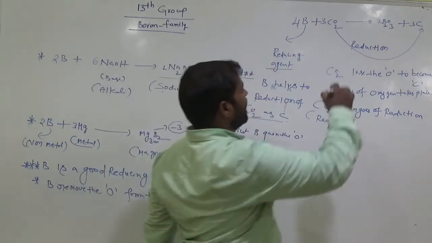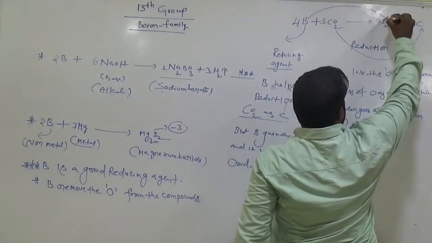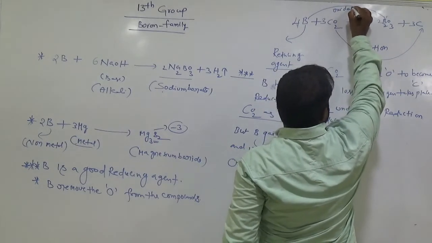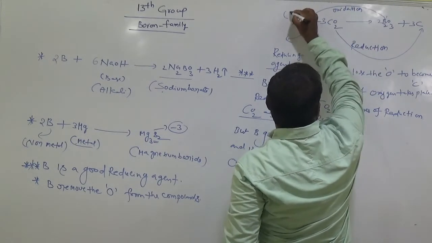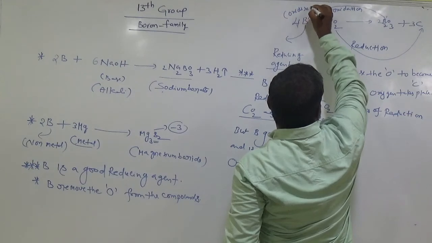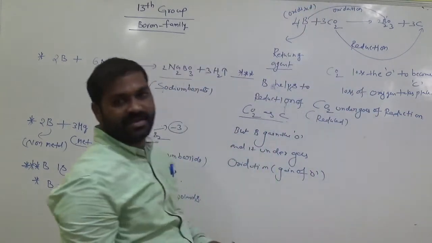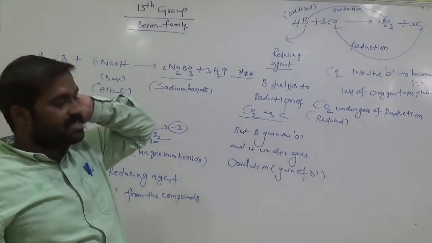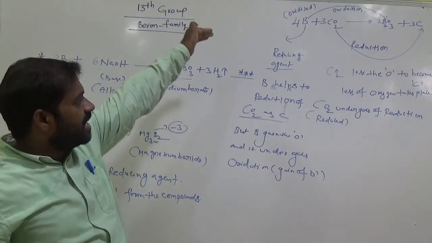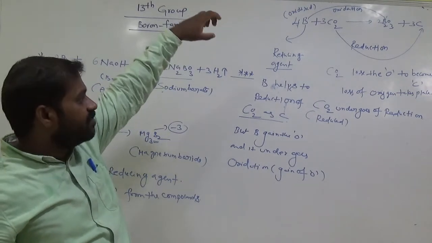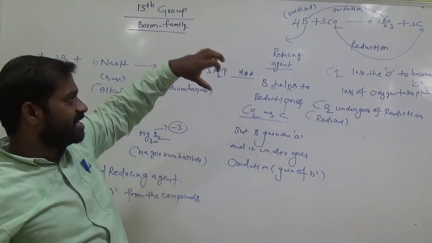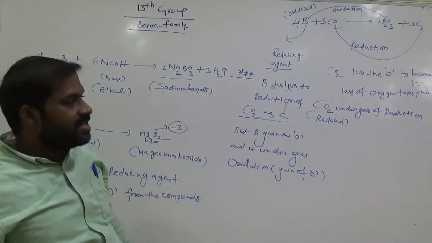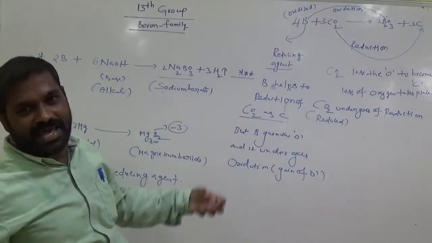Boron gains the oxygen. Compare these two. Boron gains the oxygen, so it is called oxidation. Boron undergoes oxidation. Oxidation means gaining of oxygen. Boron to B2O3, boron gains the oxygen from carbon dioxide. Clear? So it undergoes oxidation, and that phenomenon is called oxidation. And boron is a good reducing agent. Why? It removes the oxygen from carbon dioxide. That means boron helps the reduction of carbon dioxide.